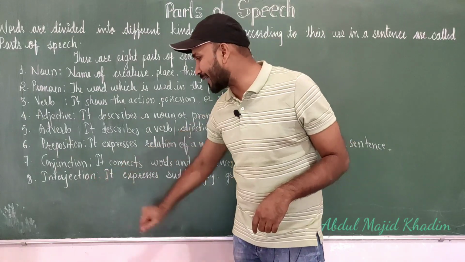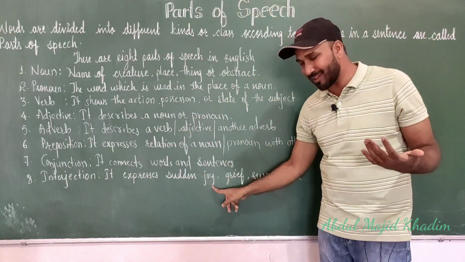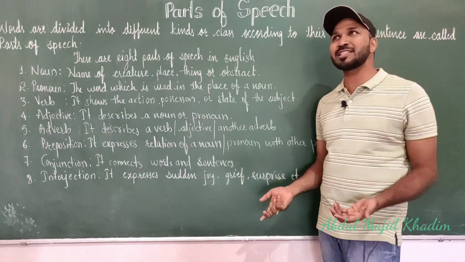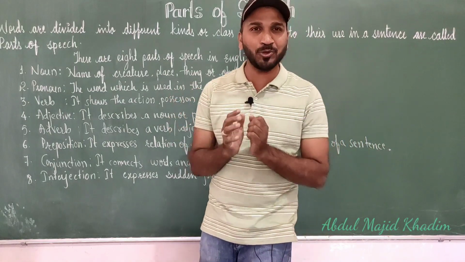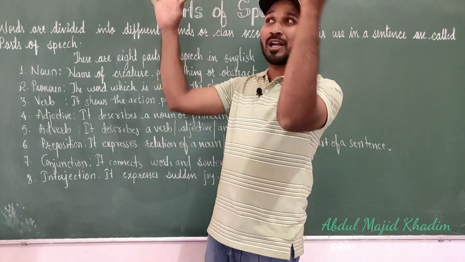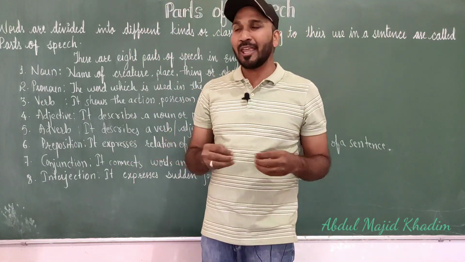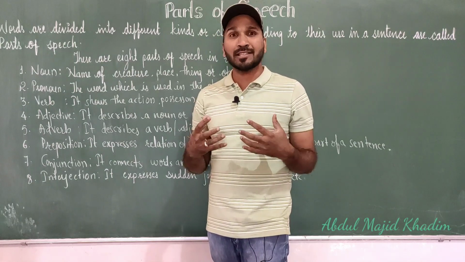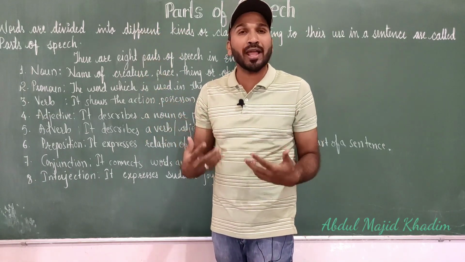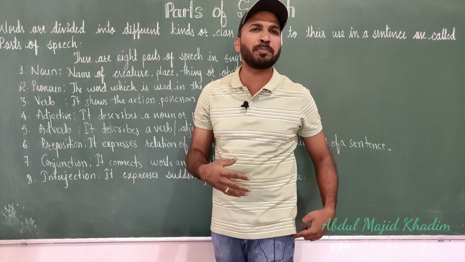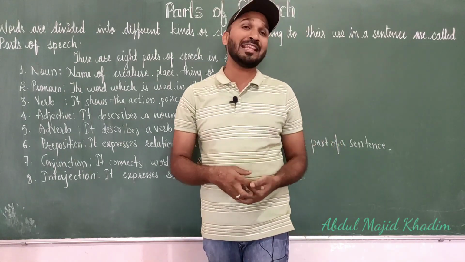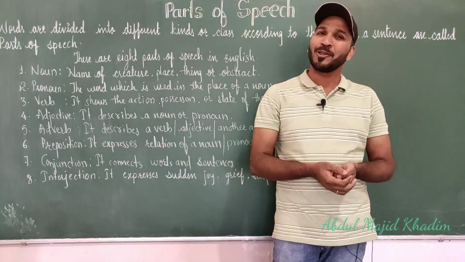And the last one, interjection. It expresses sudden joy, grief, surprise, etc. Which type of words are these? Like wow, how beautiful. The word wow shows that something is beautiful. If I said what a beautiful girl, the word what is showing a strong expression. Alas, it's paining. Oh, ouch, oops. These words express strong feelings, and these words do not have any meanings. You know it very well.